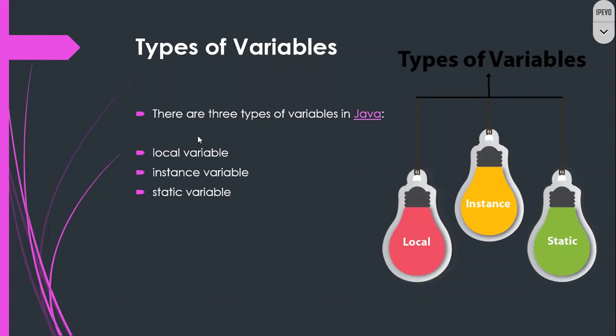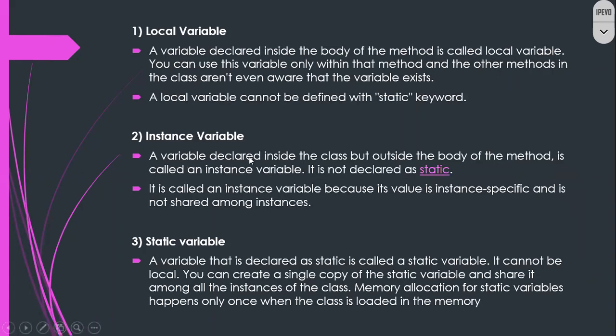There are three types of variables. One is local variable, instance variable, as well as static variable. Local variables are declared inside the method. Instance variables are declared outside the method but within the class. Static variables are declared with the static keyword. Those variables we will call static variables. So we have a definition here.